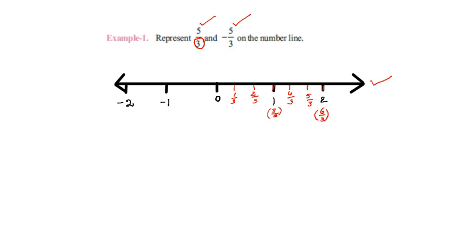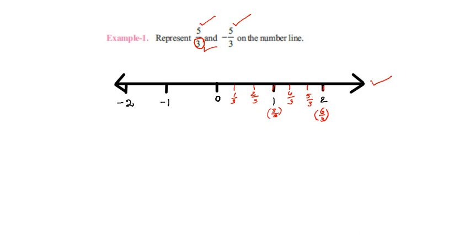First you take one unit and divide the first unit into 3 equal parts: 1, 2, 3. Why? Because the denominator of the rational number is 3. In the same manner, you divide the second unit into 3 equal parts.